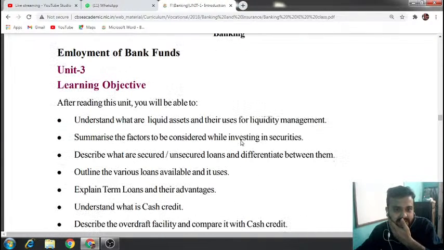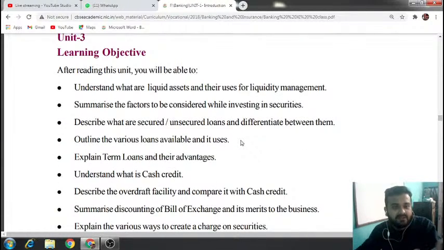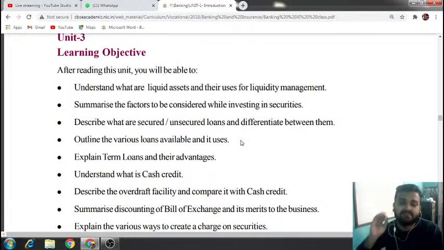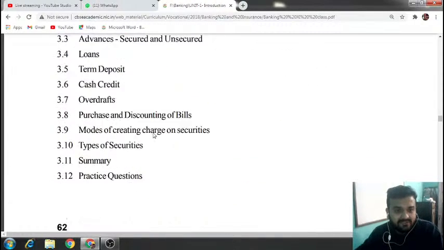If you see here, after reading this unit you will be able to understand what are liquid assets and their uses for liquidity. We will not do each and every topic. Many topics we are going to delete. Only important points I am going to deal with. Clear? Understood? So let us start with this chapter.